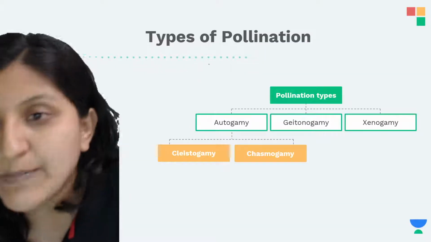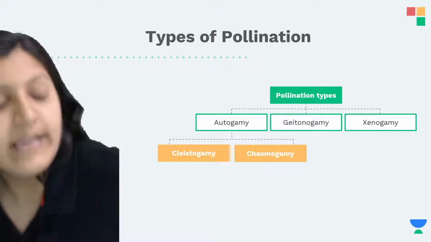So let's have a look at the types of pollination. Yes, am I audible?